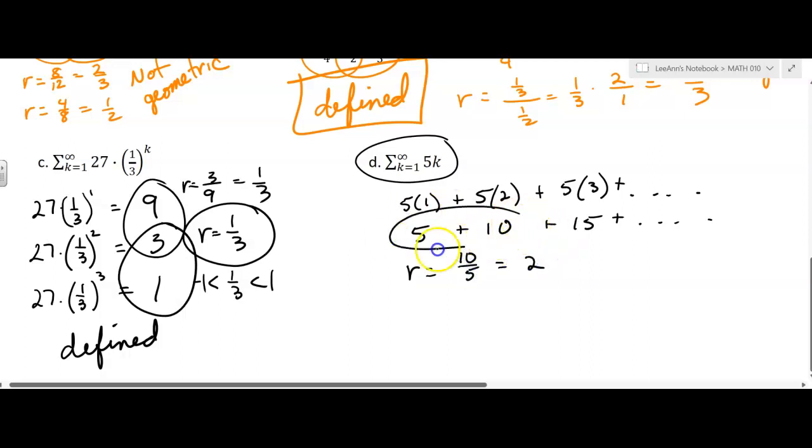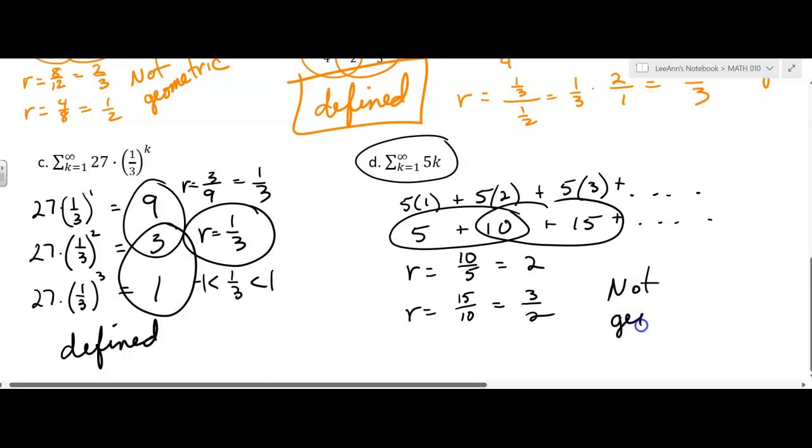What about the next two terms? 15 over 10. That doesn't look good. That's 3 over 2. So this is not geometric, and then it's not an infinite geometric series. I think that's it for that video.